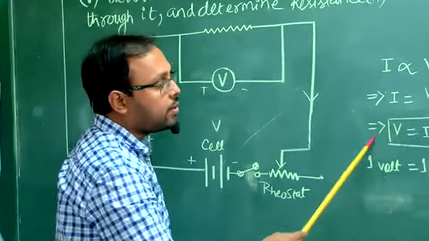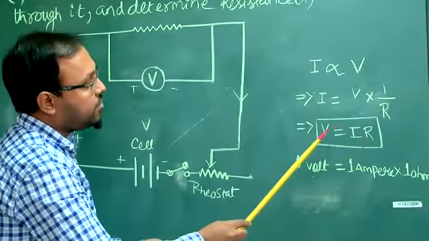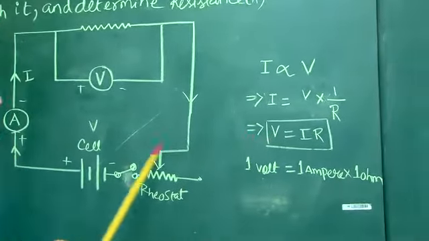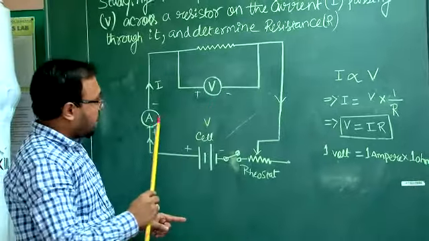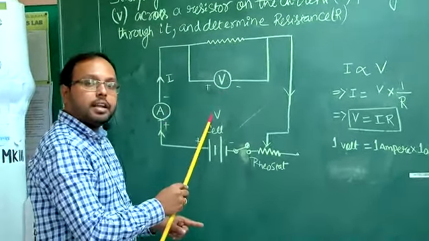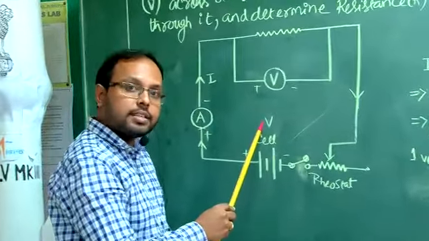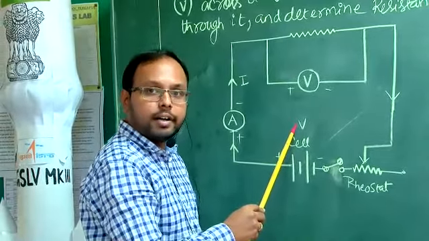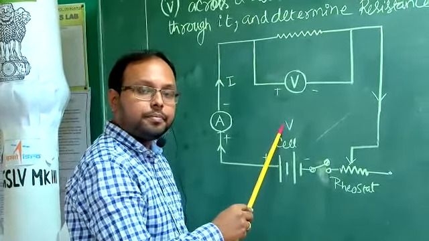V is equal to IR. So R becomes V by I. So potential we will find, current we will find, V by I ratio we will be finding for 3-4 cases. Then we will be finding the value of R. Clear? Understood?